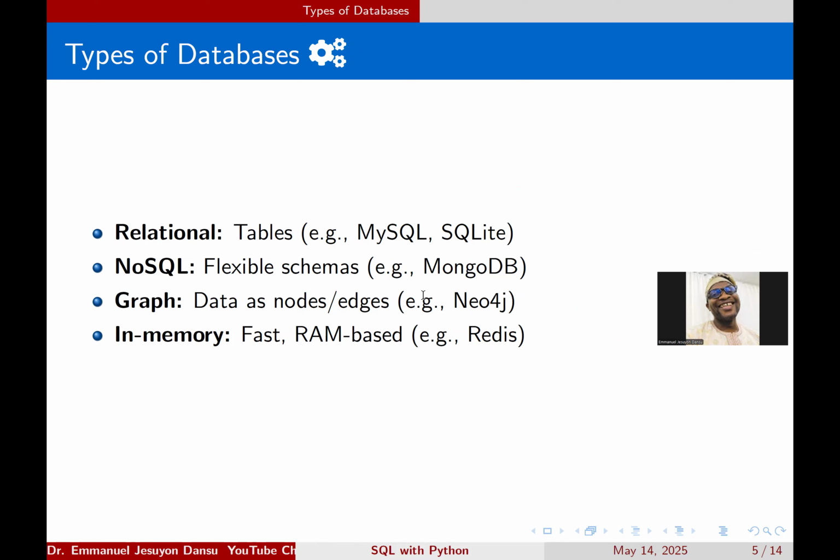Talking about types of databases again, we talked about relational. That's where you have data in tables, rows, and columns. The most basic of this is Microsoft Excel. And of course, if you're interested in data, I think the first thing, before you start talking about that, just master Microsoft Excel first of all. There are people who make all their money just using Microsoft Excel.